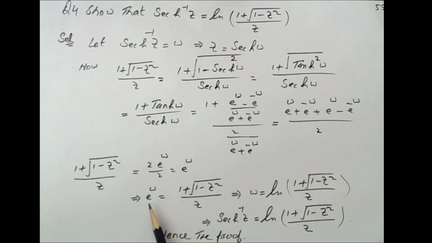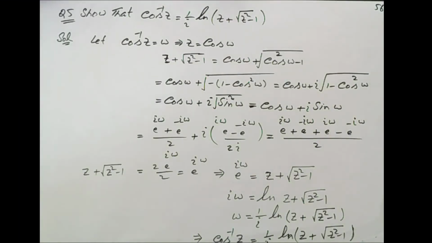So e omega equal to 1 plus under root 1 minus z square divided by z, and omega is equal to natural log of 1 plus under root 1 minus z square over z. The value of omega is from here sech inverse z. We put sech inverse z equal to natural log of 1 plus under root 1 minus z square divided by z, and hence proved.